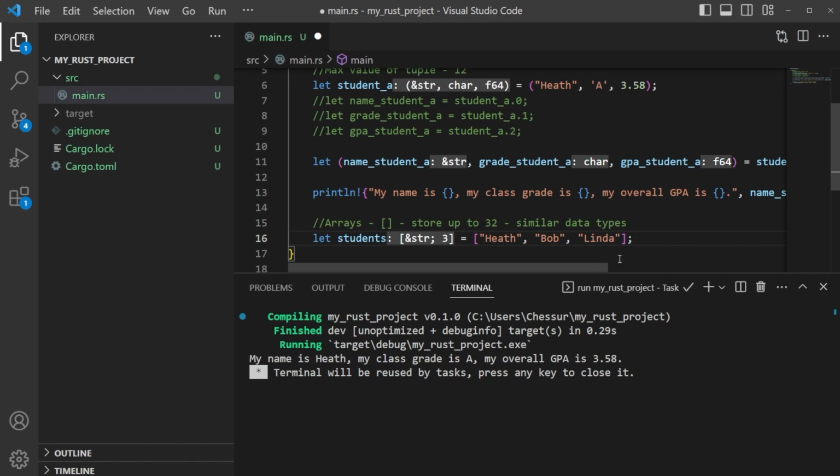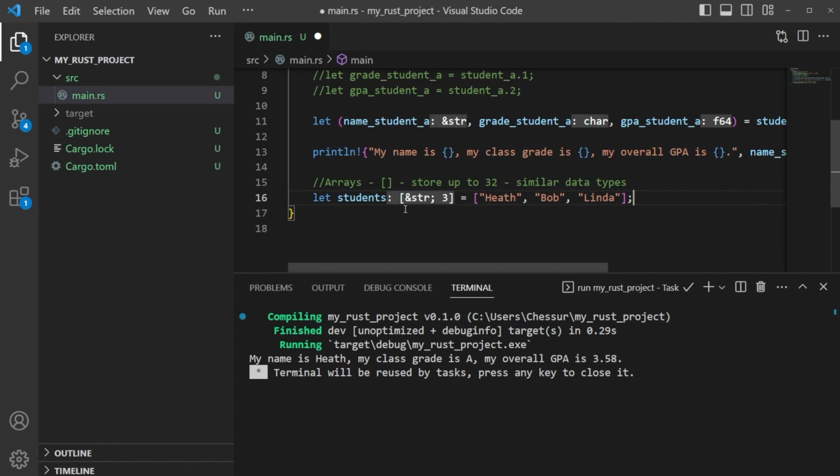Something to note here, and it auto-populated for us, but the way that we wrote it out was fine. But with the auto-population, we have a declaration here of what we have, our type indicator, which is a string, and then we have the amount of values that we're putting in here. So we have 3. So you can see it written either way. This is just auto-populated for us, which is nice.